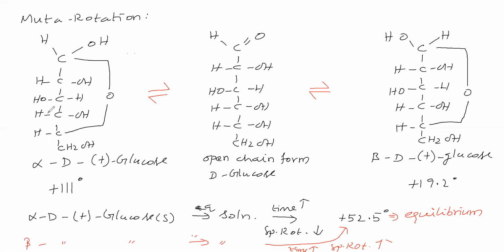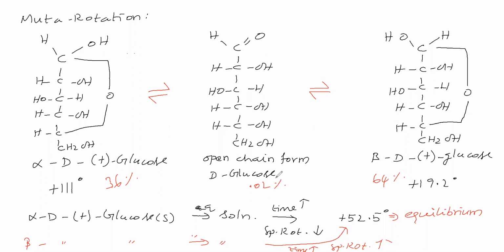What is that composition? Alpha D plus glucose is 36%, open chain form is 0.02%, then beta D plus glucose is 64%. That is the composition at equilibrium. So now you say, for glucose, shall we consider the cyclic form or the open chain form? Considering mostly the cyclic form is best instead of the open chain form, because the open chain form percentage is very low.